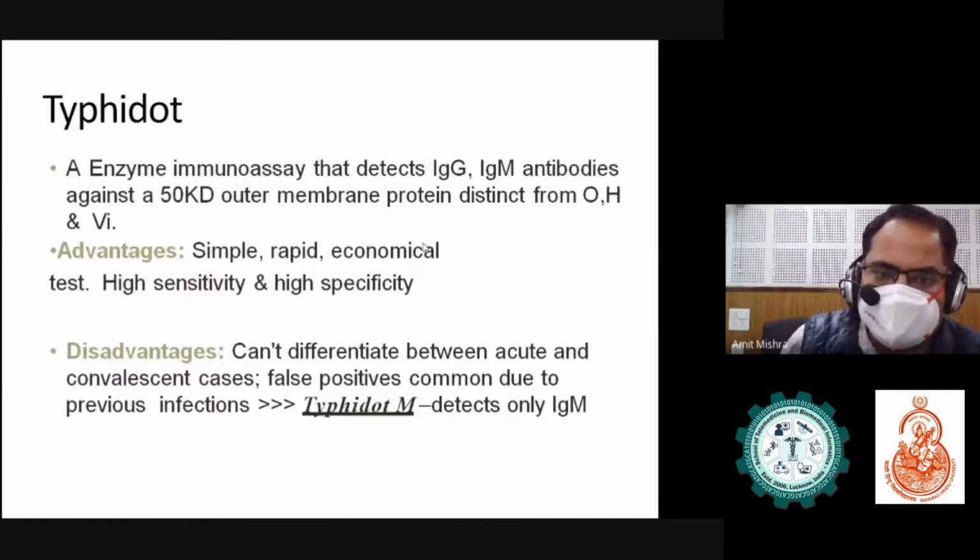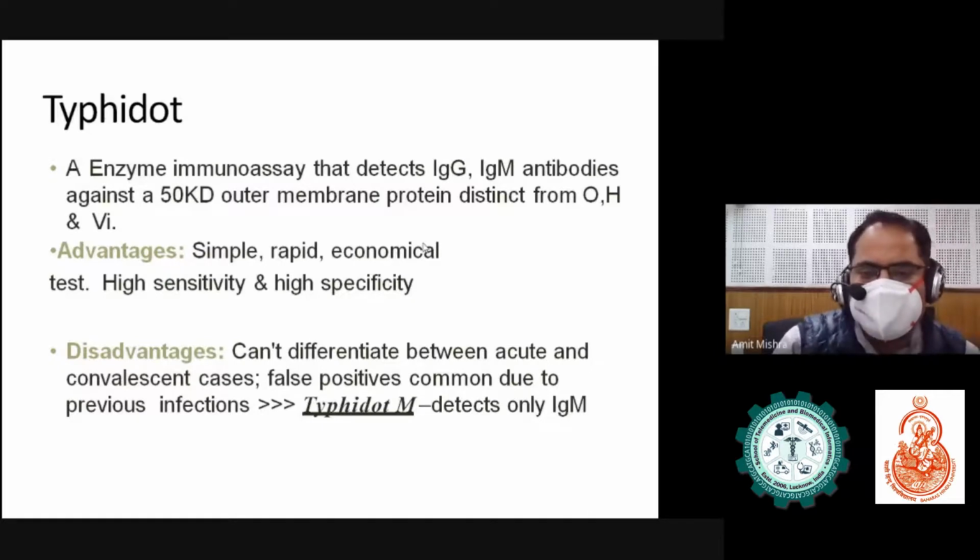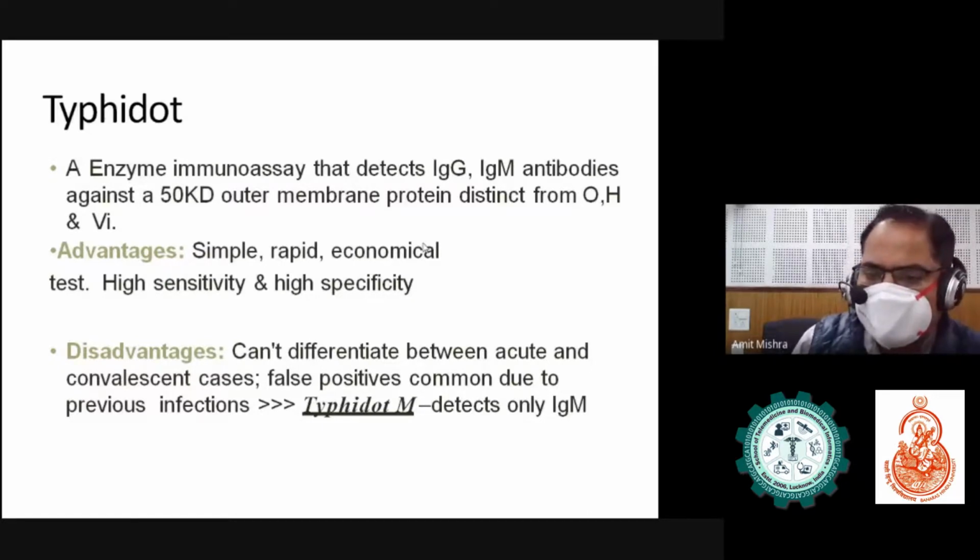This is the Typhidot, which is commonly used right now. It is fast and rapid, economical, and has high sensitivity and high specificity. It is basically an enzyme immunoassay that detects IgG and IgM antibodies against outer membrane protein from O, H, and Vi antigens. The disadvantage is that it cannot differentiate between acute and convalescent cases.